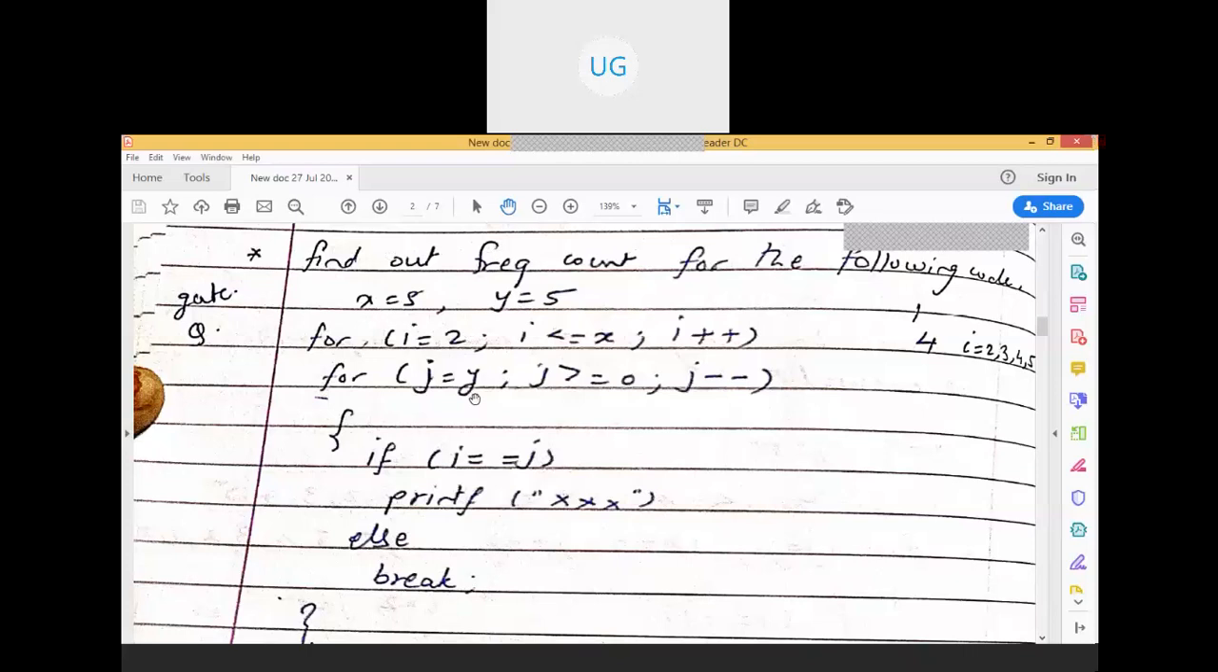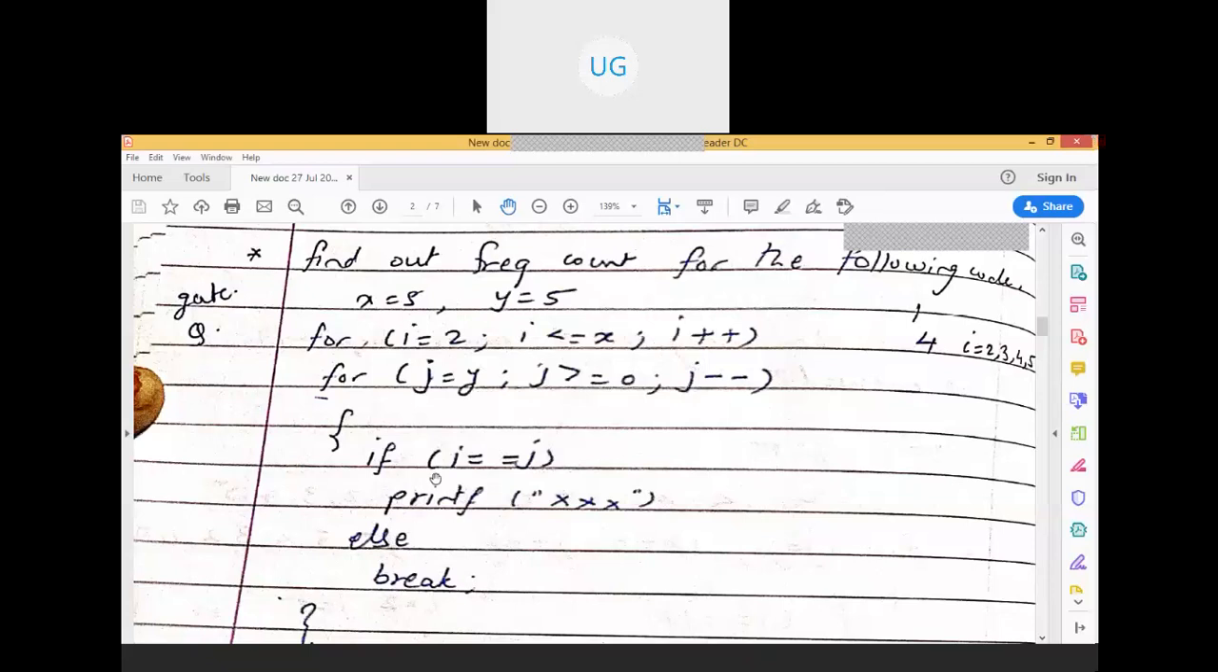I is equal to 5, j is equal to 5. Now I is equal to 5 and j is equal to 5, so if 5 is equal to 5, printf xxs. So it is going to stay in that loop, right? J was initially 5, and 5 is greater than or equal to 0. The j value becomes 4. Yes, it is true, but here the I value has become 5, right?